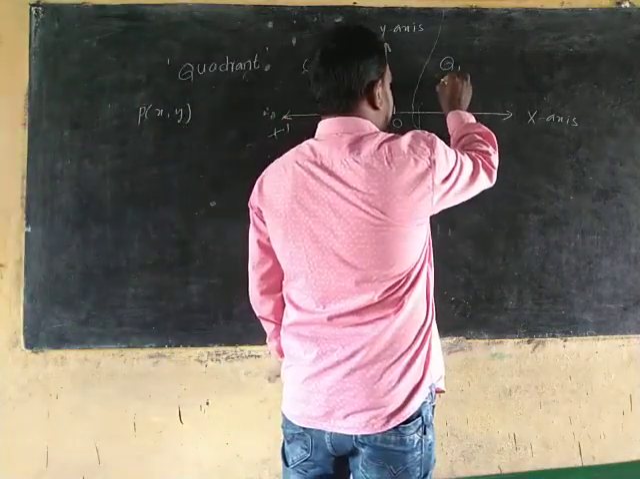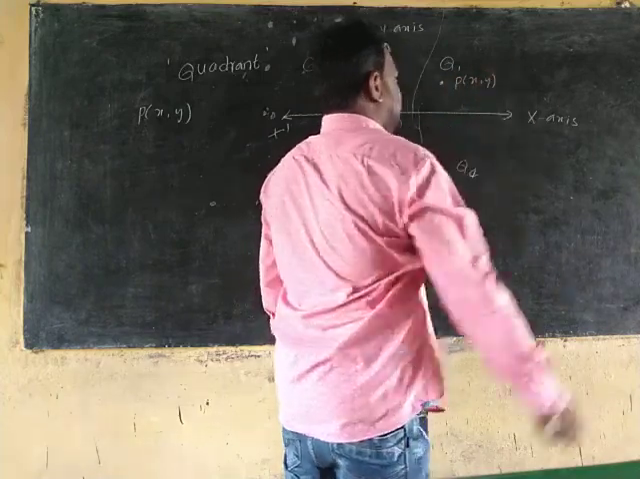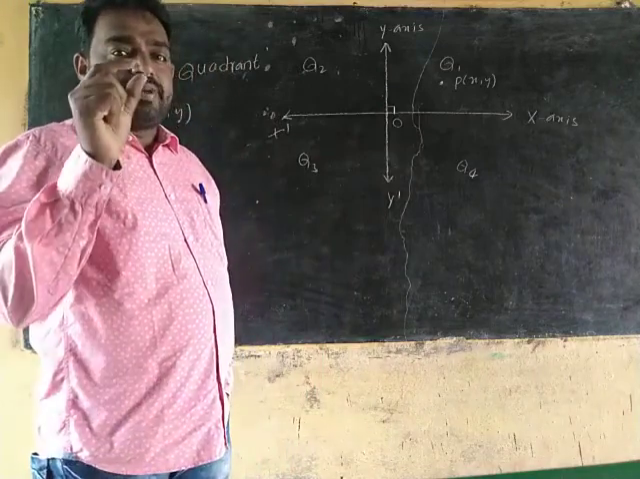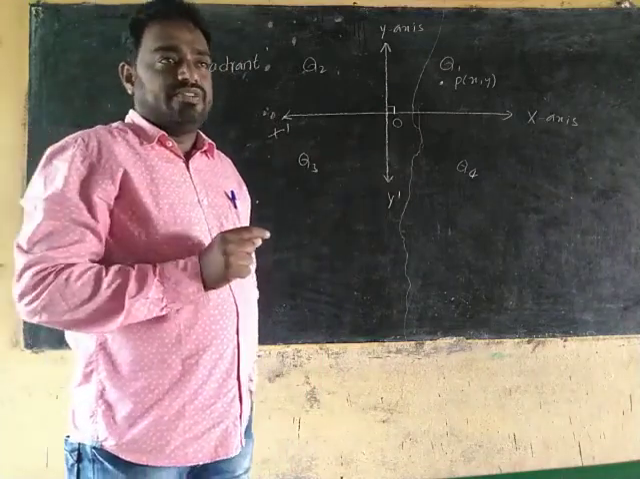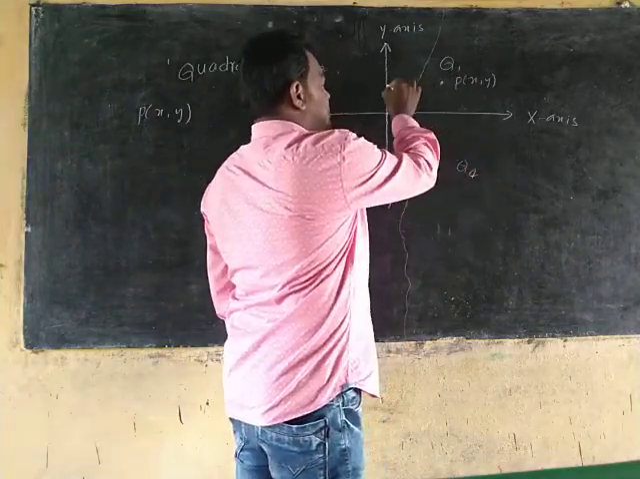You take a point P(x, y). How are we defining the x-coordinate? You see, the perpendicular distance from P to the y-axis.